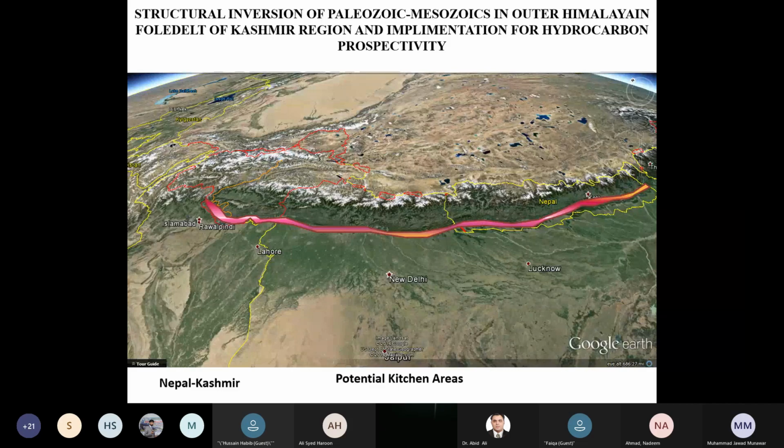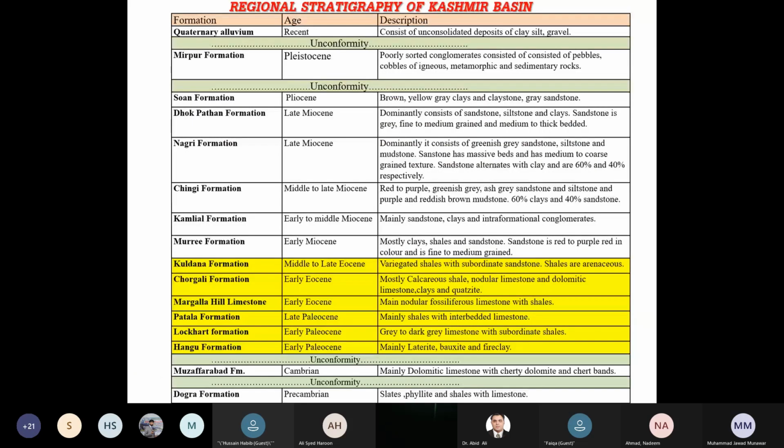That's why we believe that there is a temperature, there is a geothermal gradient, rocks may be cooked, and here the seep is also associated in this region. So it might be a possibility that you can continue this kitchen from east to west, right from Assam towards the Kashmir basin. Then come the ultimate units of interest: the source, the reservoir, and the seal rocks.